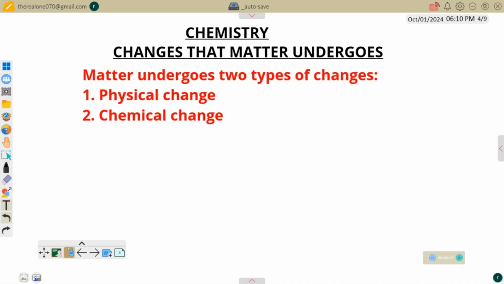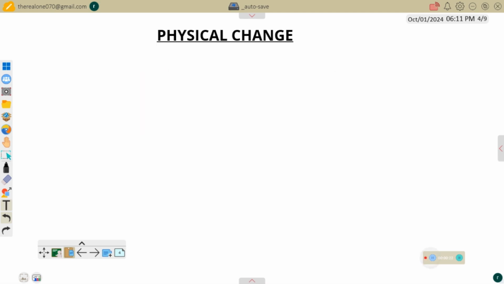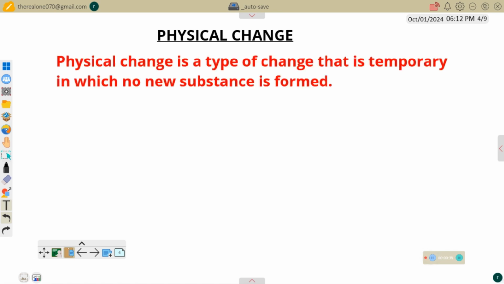So now we are going to look at each one of them one after the other, starting with the physical change. Yes, you see, physical change is a type of change that is not permanent. Let's just say physical change is a type of change that is temporary, in which no new substance is formed. So it means physical change does not change the identity of the substance that undergoes the change. So it's just a temporary change that doesn't change anything.